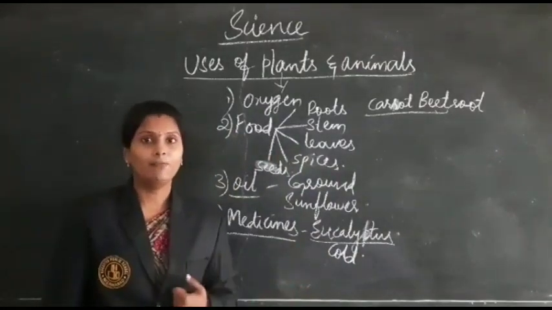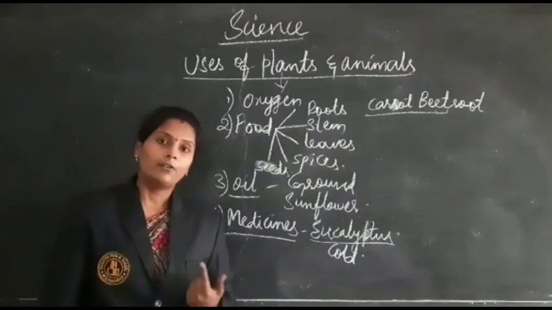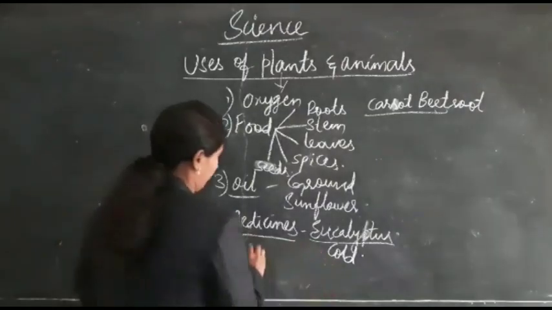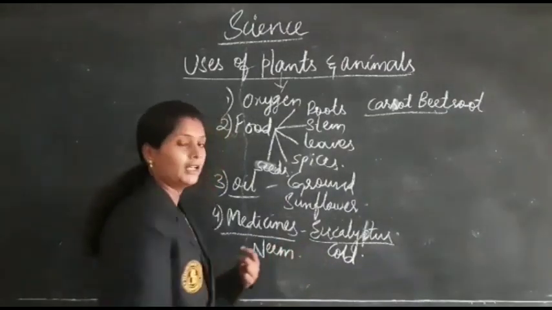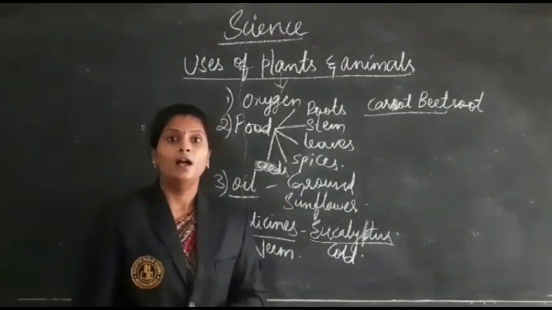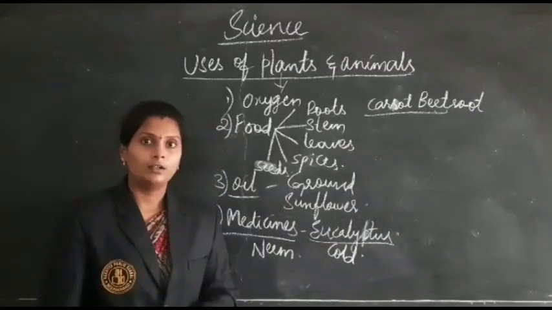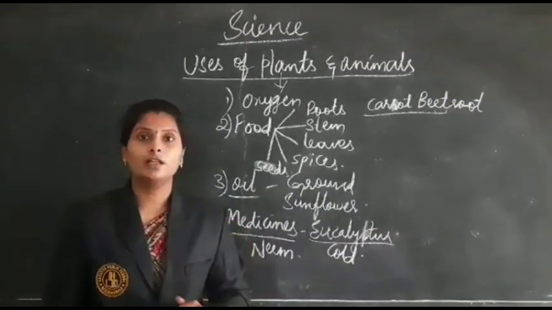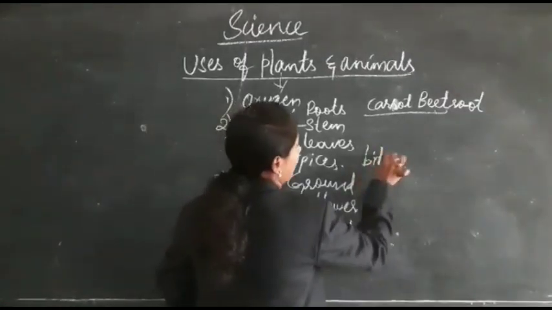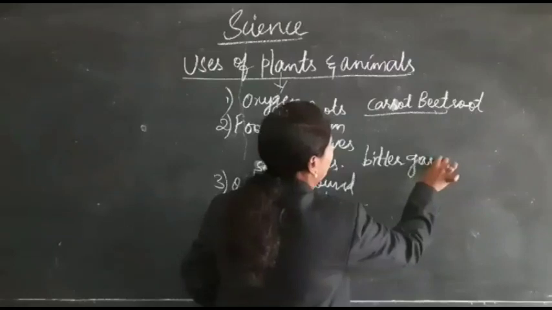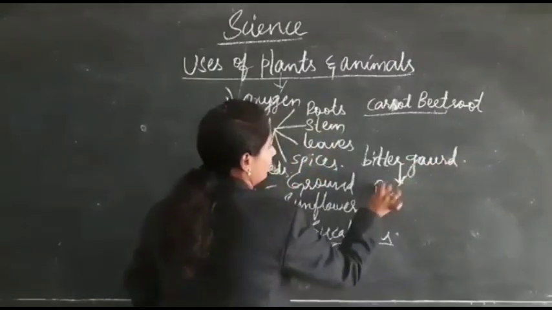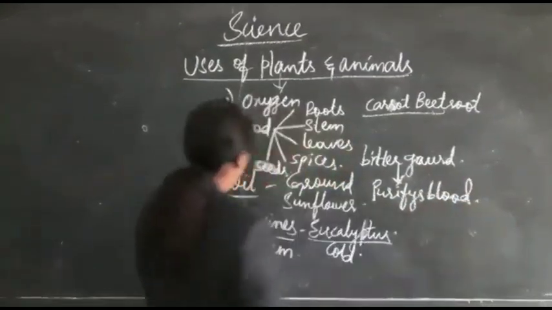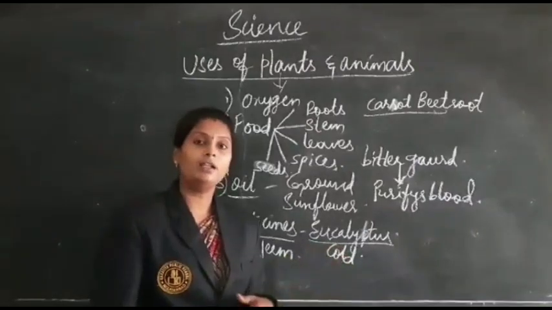And also a number of medicines like tulsi, from tulsi also we are getting the medicinal value. Neem. So neem trees, the leaves will be dried and used as an anti-mosquito, anti-insect, like it won't allow insects to come into our house. And also the bitter gourd, the speciality of bitter gourd I told. What will it do? It will purify the blood. So in this way, many plants are having medicinal values.